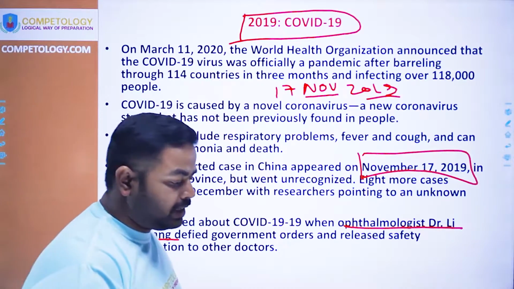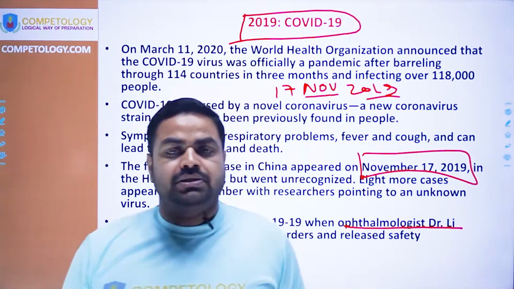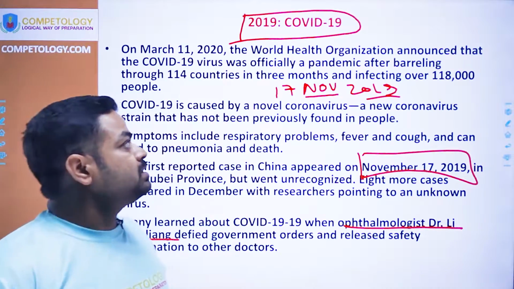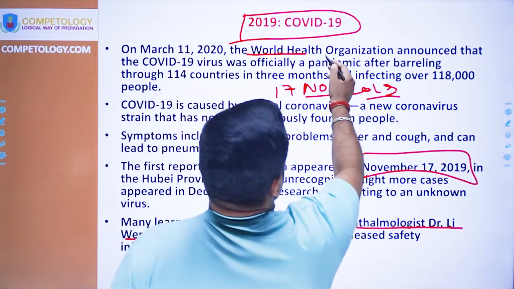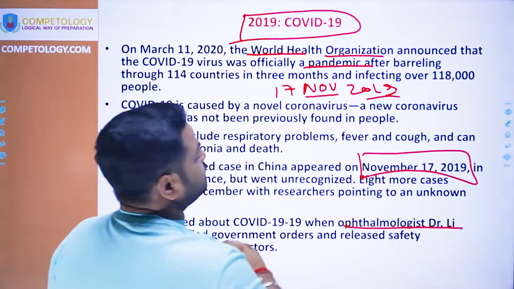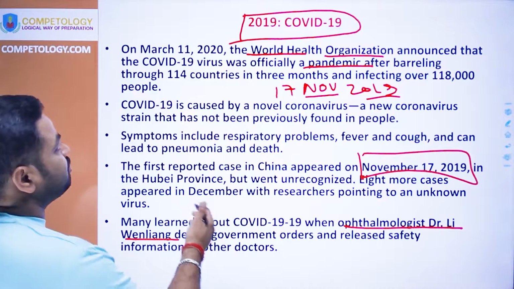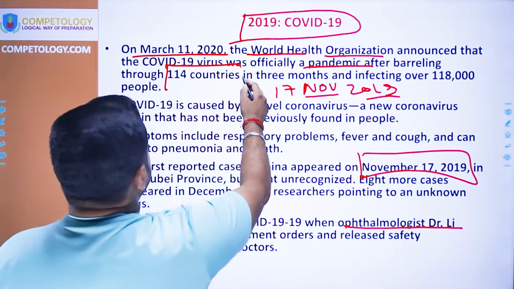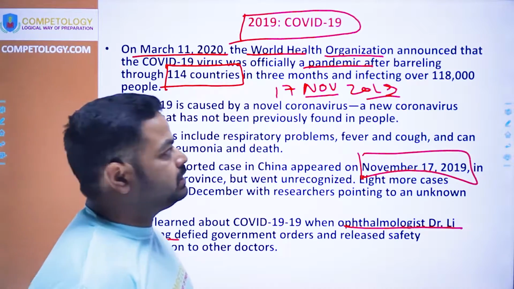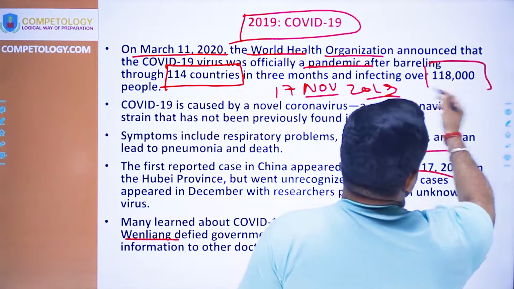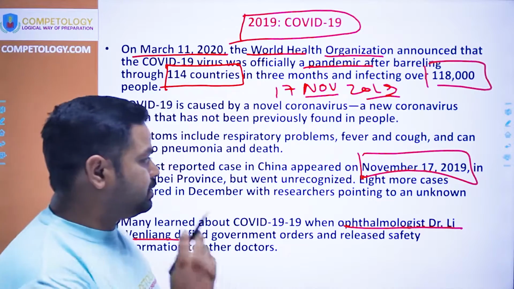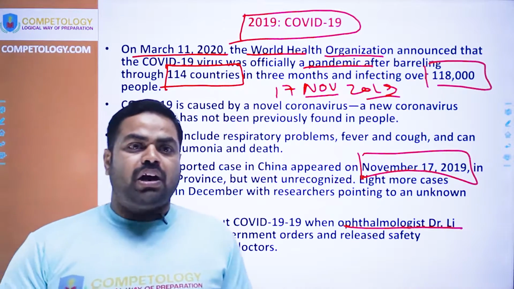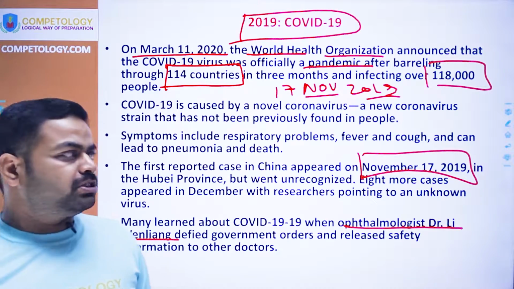And thereafter, after the pressure from the world community and different organizations, the information was spread out by the WHO, and only thereafter did WHO officially declare it a pandemic in March 2020, when it had already spread through 114 countries and more than 118,000 cases were there. And this was the case where you can see how WHO had mishandled this situation.